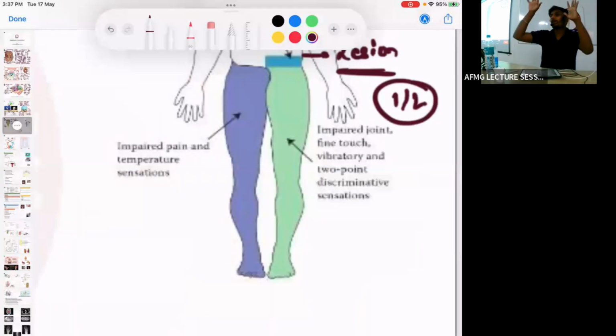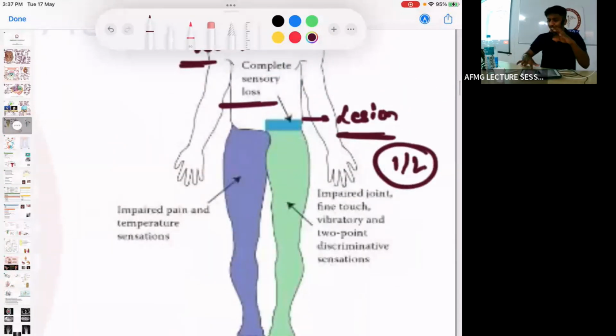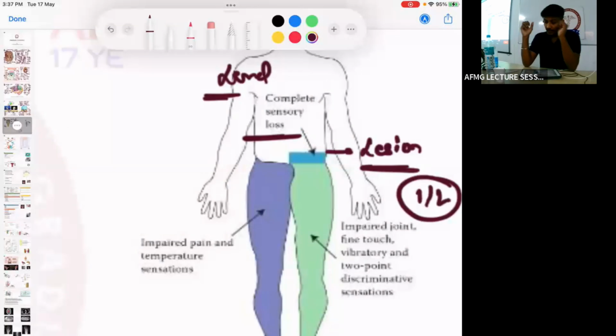So jaldi se, in cases of a lesion in a spinal cord, at the level of lesion there would be a complete sensory loss.